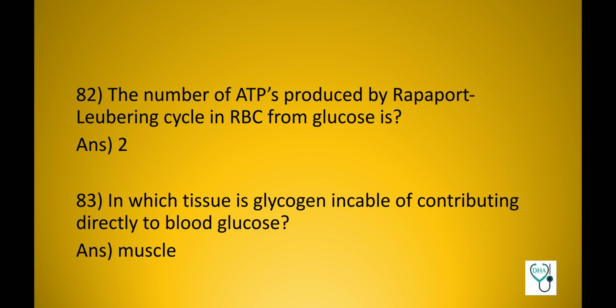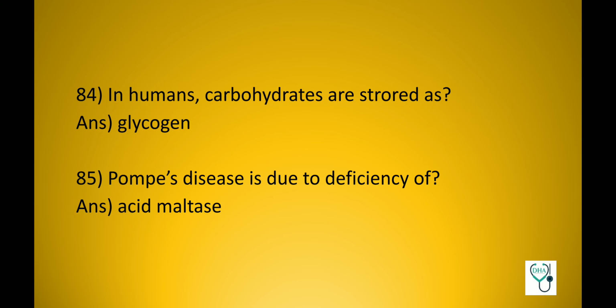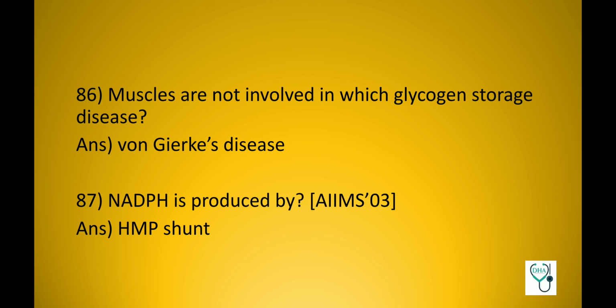The number of ATPs produced by Rapoport-Luebering cycle in RBC from glucose is 2. In which tissue is glycogen incapable of contributing directly to blood glucose? Muscle. In humans, carbohydrates are stored as glycogen. Pompe's disease is due to deficiency of acid maltase. Muscles are not involved in which glycogen storage disease? Von Gierke's disease.